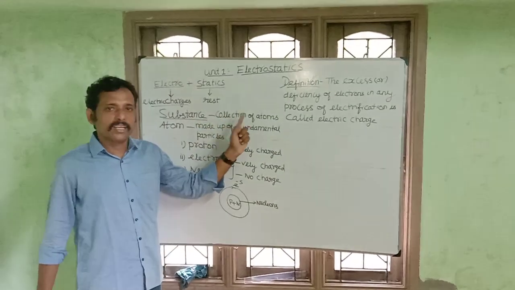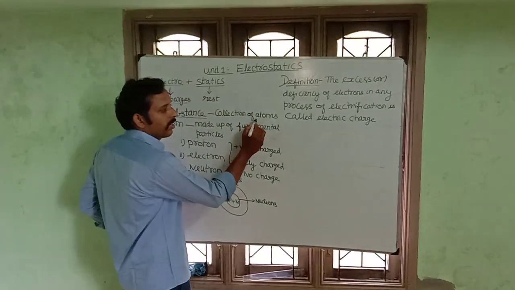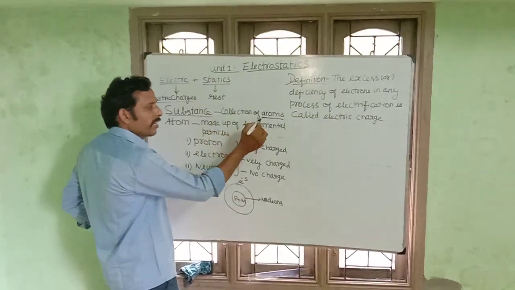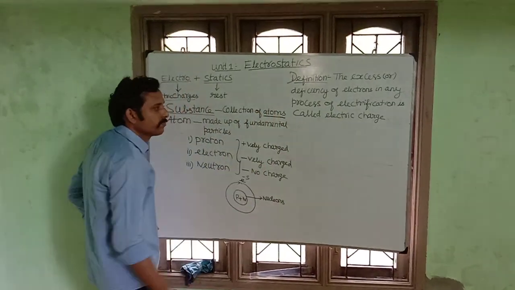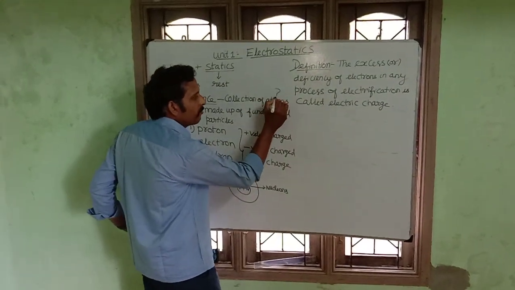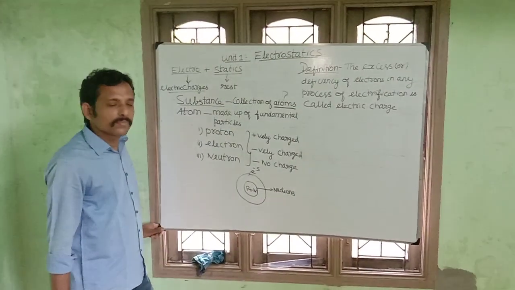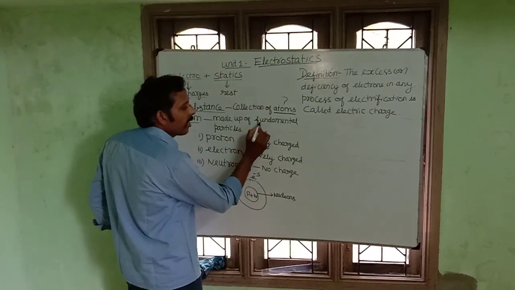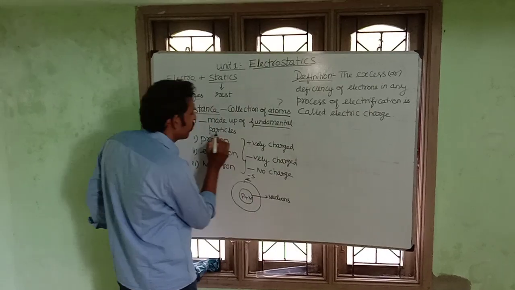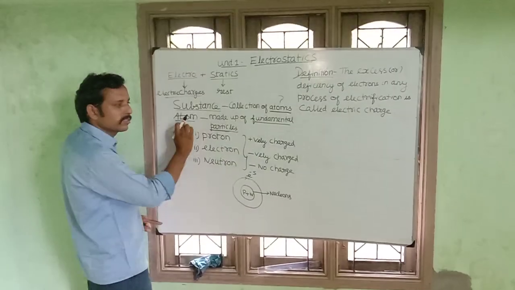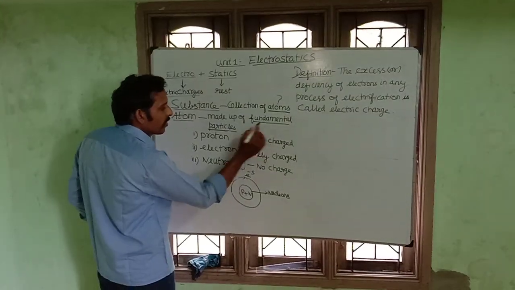It is a collection of atoms. Then, what do you mean by atom? Atom is made up of fundamental particles.